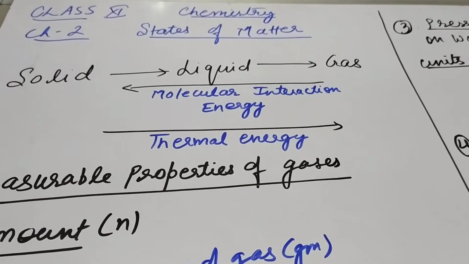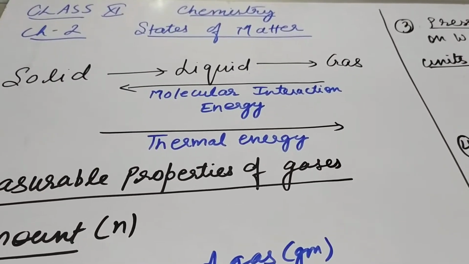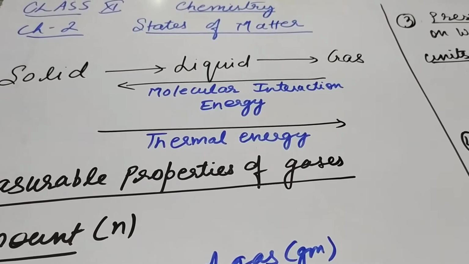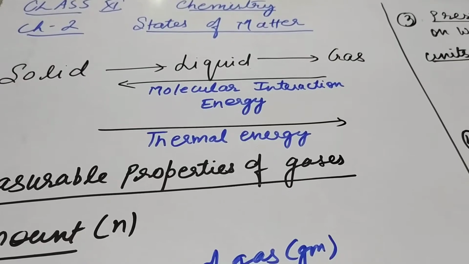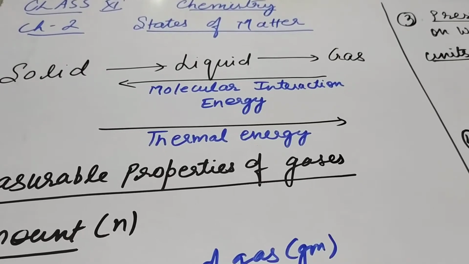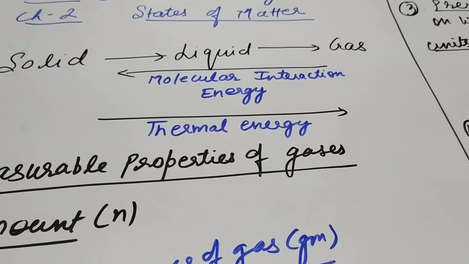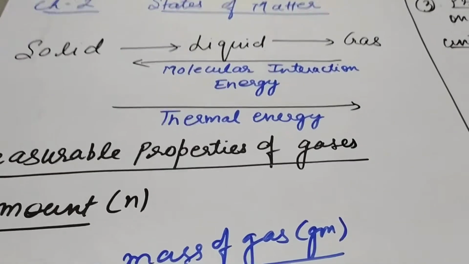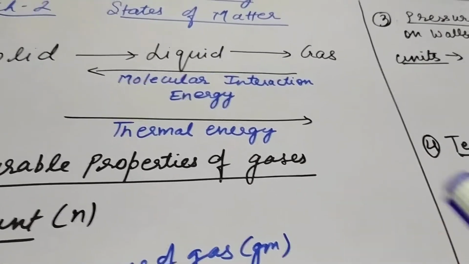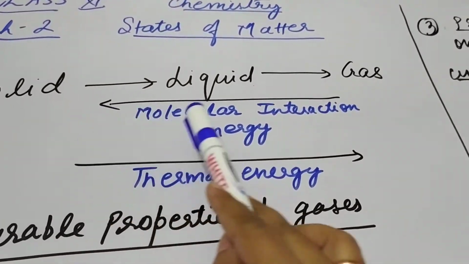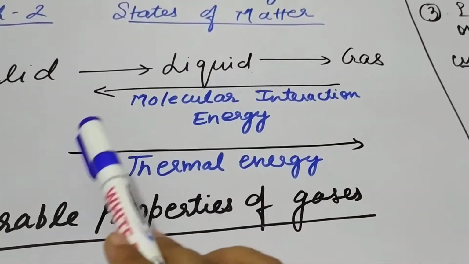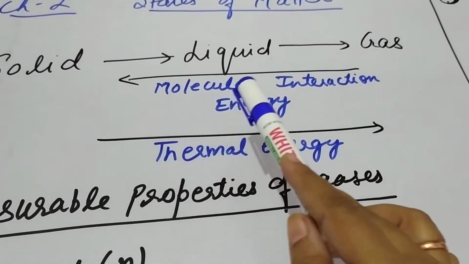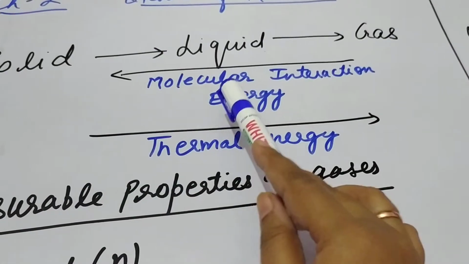Dear students, in this video we'll start chapter number 2, that is states of matter. You have already studied that solid, liquid and gas are the three main states of matter which are interconvertible. Now if we go from solid to liquid to gas on increasing thermal energy, the kinetic energy of the molecules will go on increasing, and consequently the intermolecular space will increase from solid to liquid to gas.